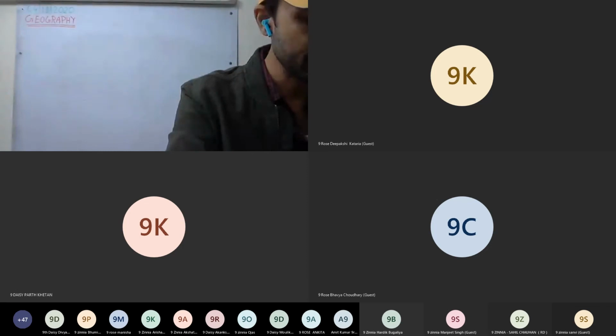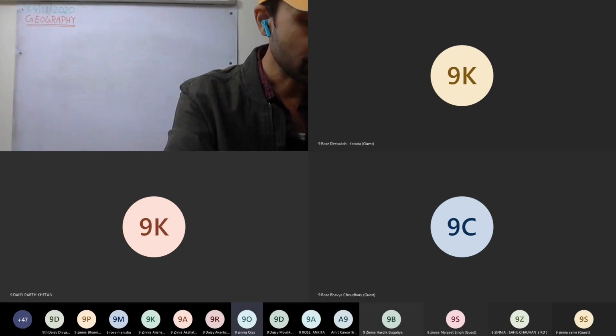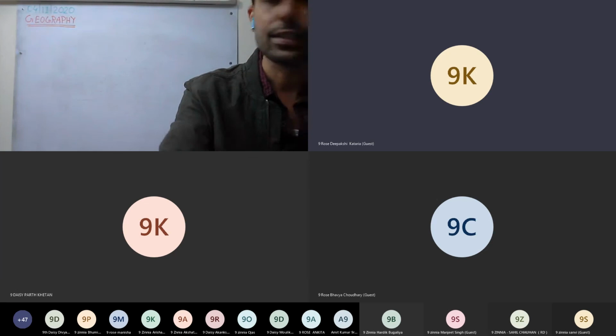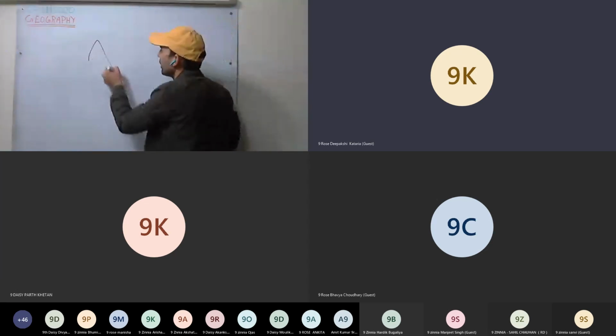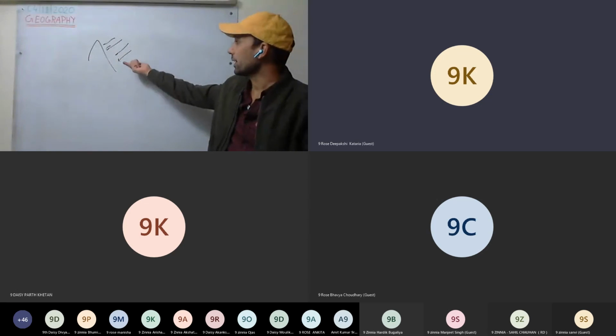South facing slopes are much warmer than the north facing slopes in the northern hemisphere. Why? Because sun rays strike the south-facing slopes at a higher angle, so they are more open to the sunlight.